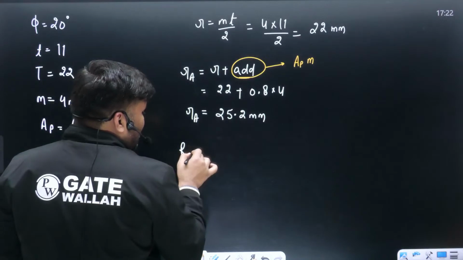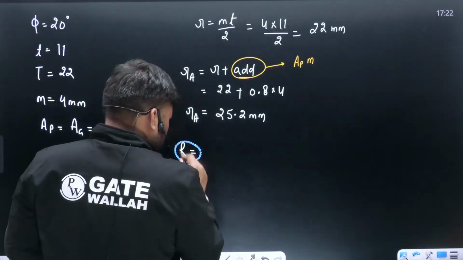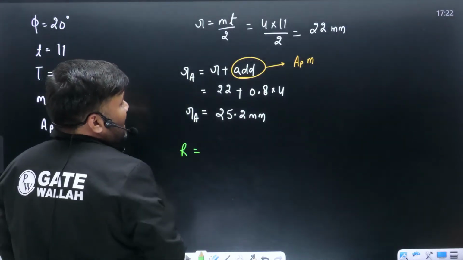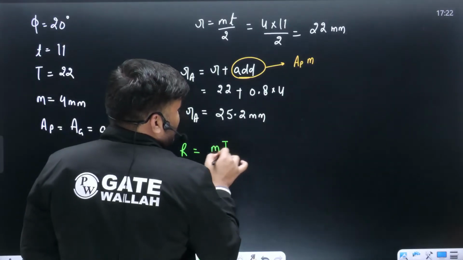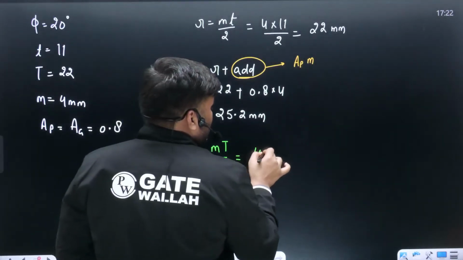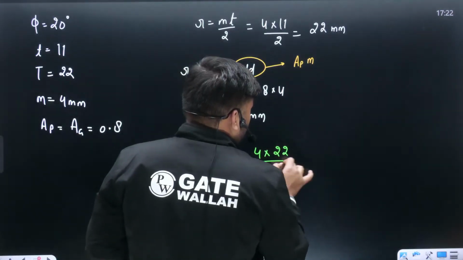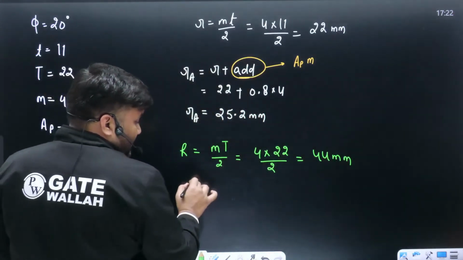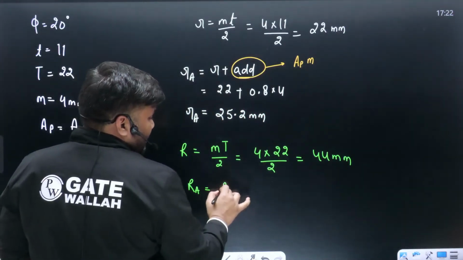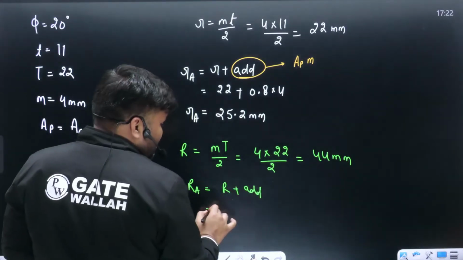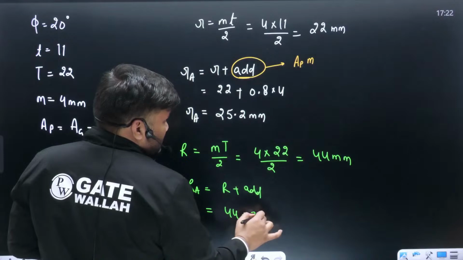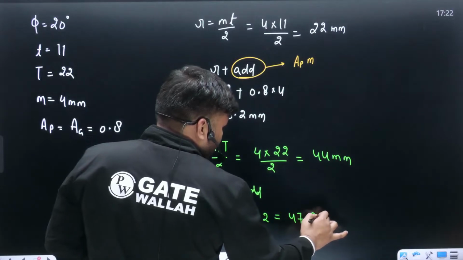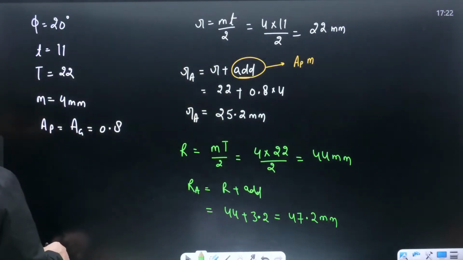Calculate, beta. Capital R will be equal to how much? Capital R will be M capital T by 2. M is 4. Capital T is how much, beta? 22 divided by 2. How much will it be? This is coming out to be 44 mm. How much will capital RA be? This is again capital R plus whatever is the addendum. 44 plus 3.2. This is 47.2 mm. All these values, just put down the values, you will get some answer. How much is it coming out to be, beta?